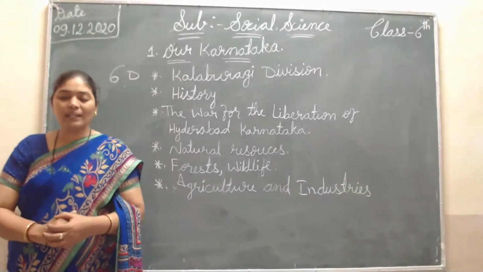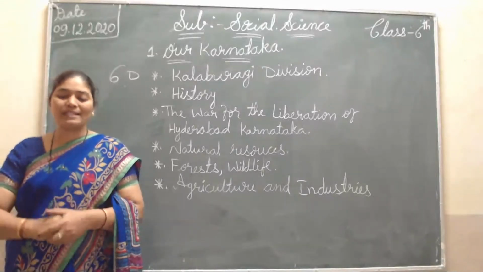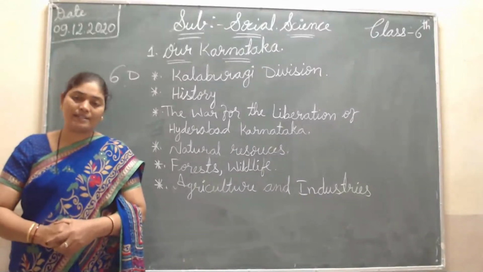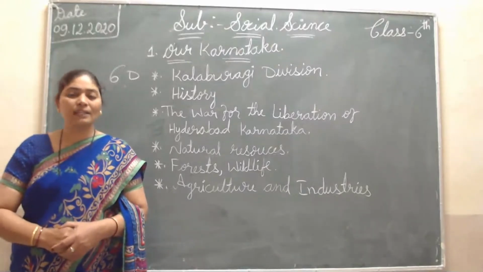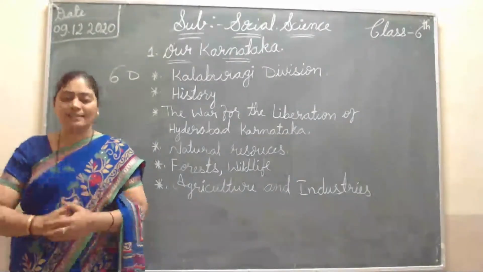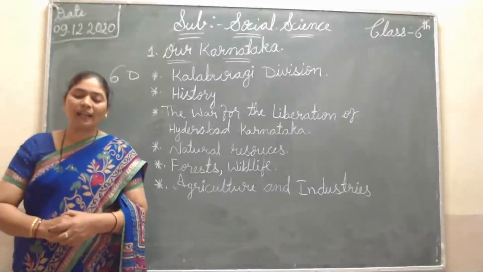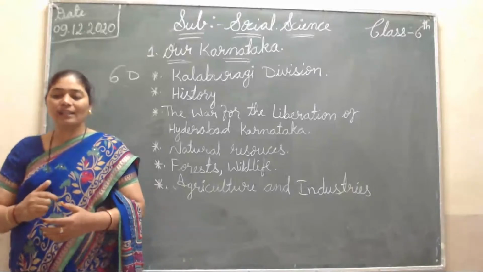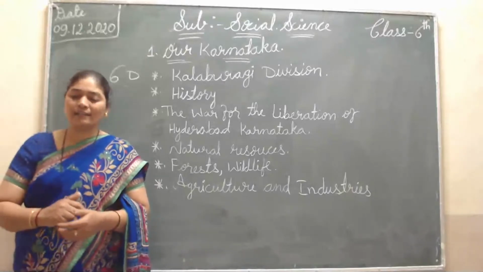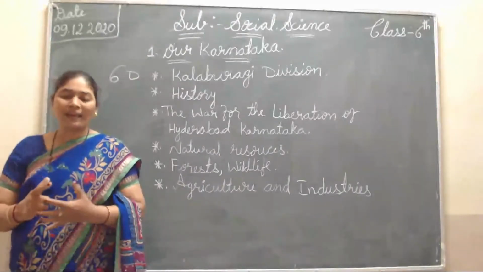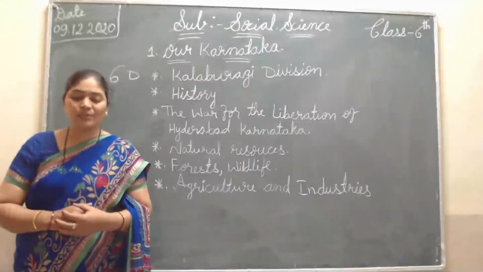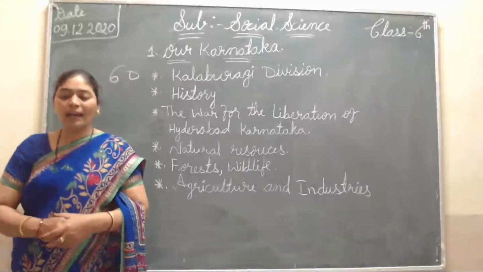The Kalaburagi division has the lowest place with regard to literacy. In our Kalaburagi division, the literacy rate is less. Again, per capita income, yield per hectare, and life expectancy in the state are low. In order to understand the reason for this backwardness, we had to study all these things.